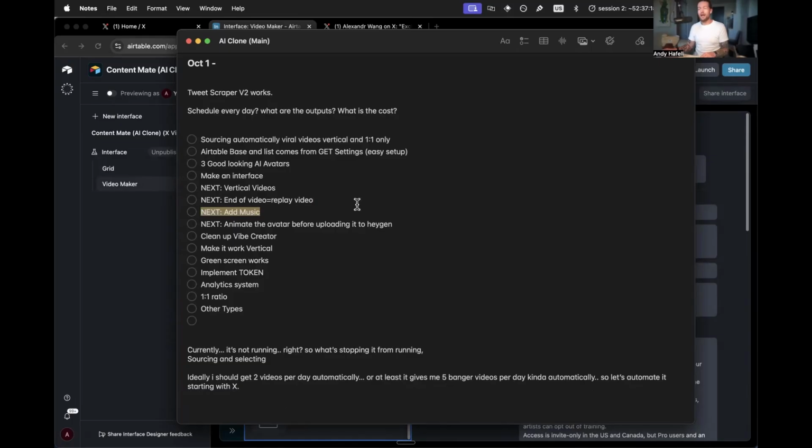The next one that I do have to have is adding music. So I actually have ideated this quite a bit. I'm going to add a kind of feature set that allows us to have a library of songs that are automatically created by Suno, and then we can select which music track we want.